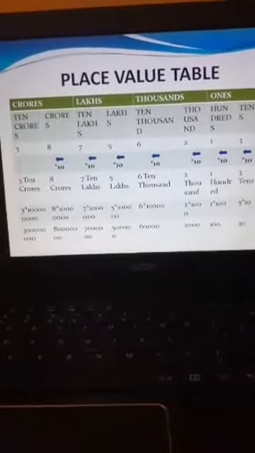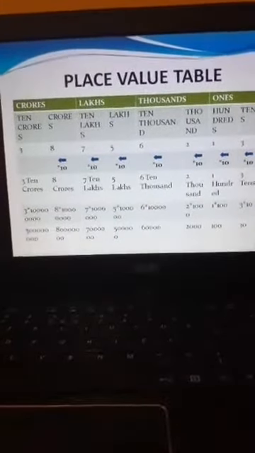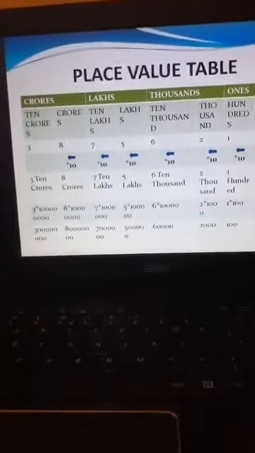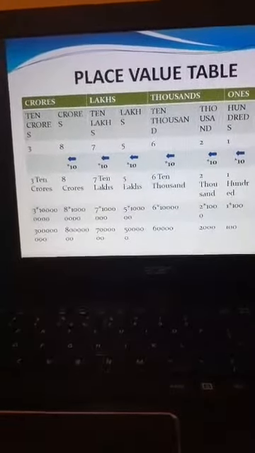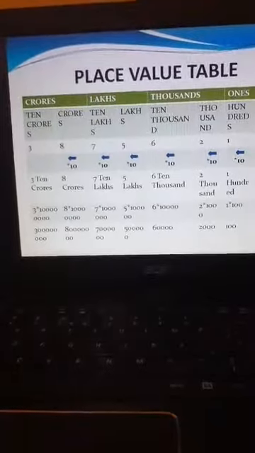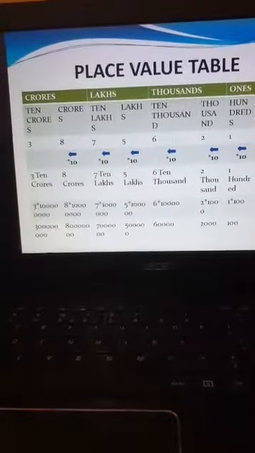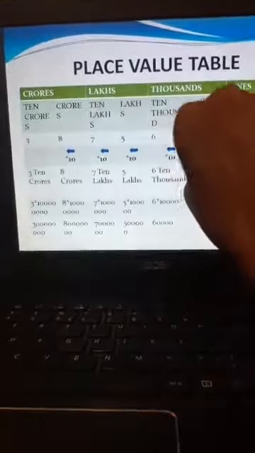It is very important to divide the numbers into periods because it helps you to read bigger numbers very easily. Can you see this number, 3875621332?